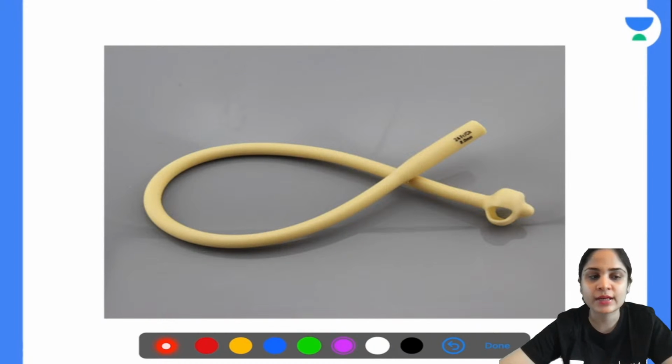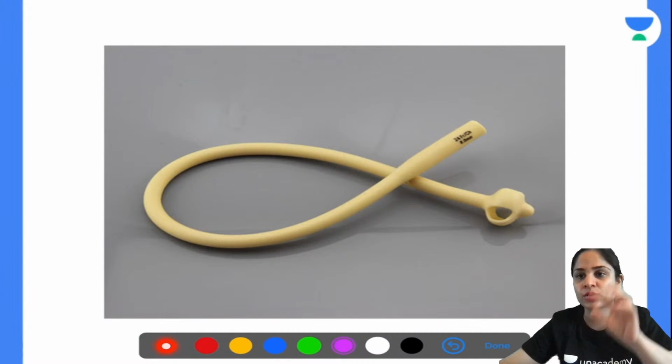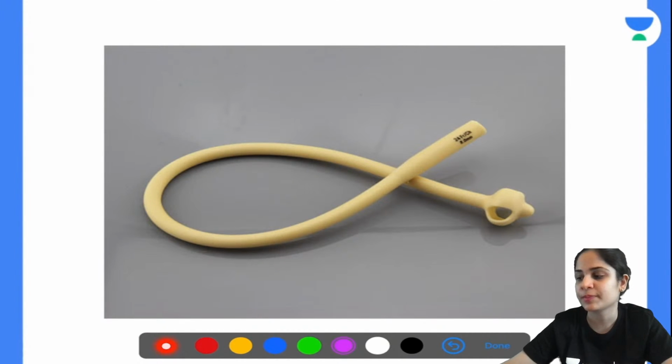Okay, so just look at the end of this. This end looks like a flower shaped end or an umbrella shaped end. Will this actually go into a normal urethra of a male, or a female? No, this is not going to go into a urethra.